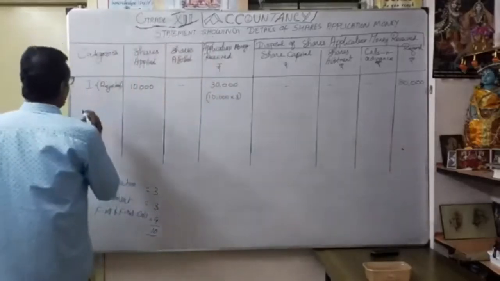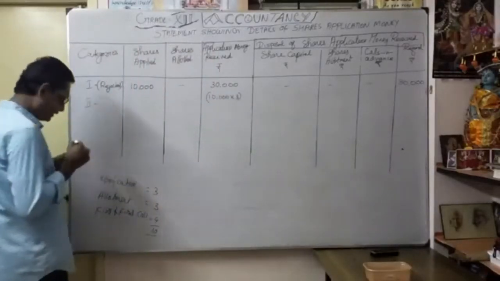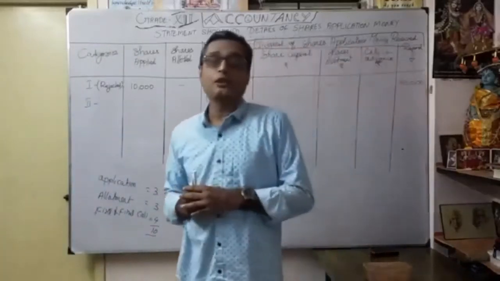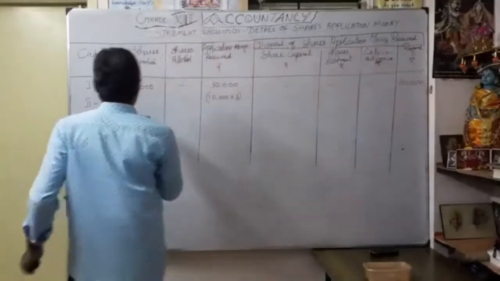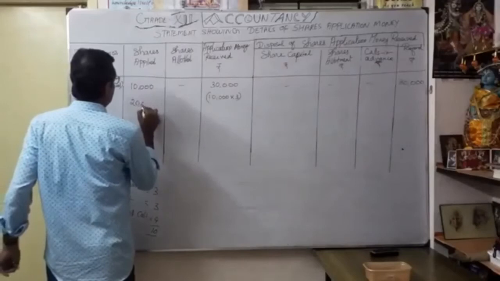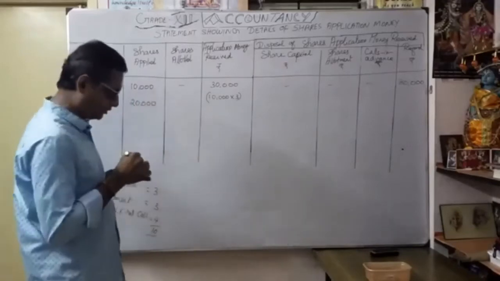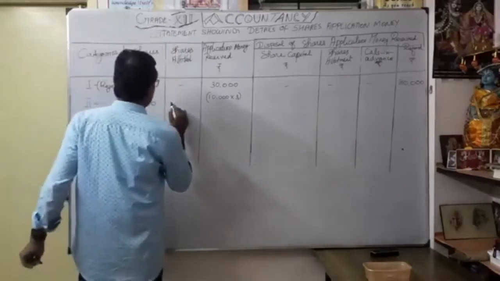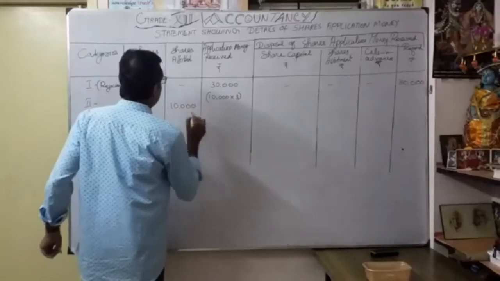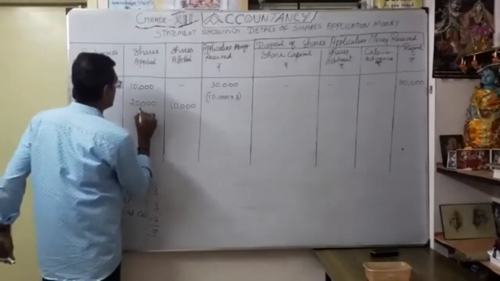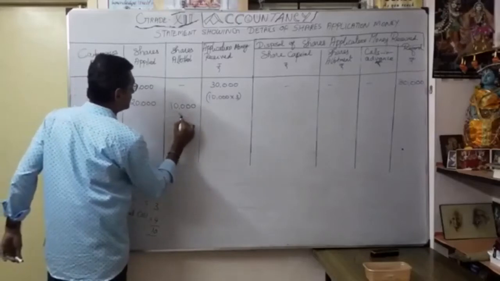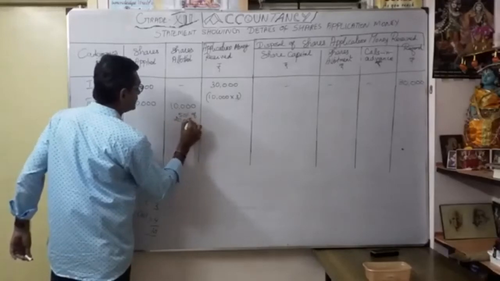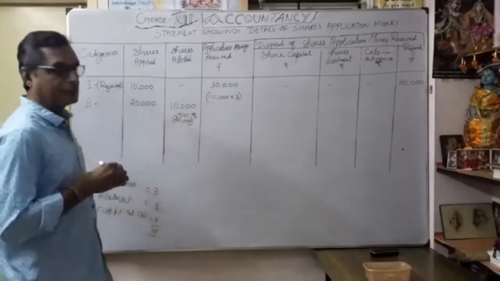And what is category 2? In category 2, how much did they apply? They applied 20,000 shares. Of these 20,000 shares, only 50% is allotted. So naturally, how much will come here? 10,000. I mentioned here 50% of 20,000, so only 10,000 shares are allotted.